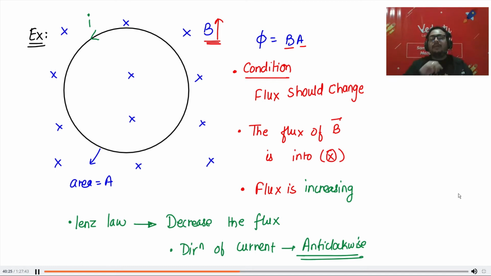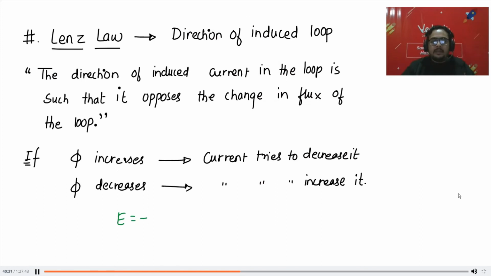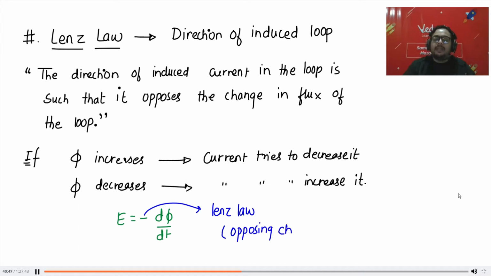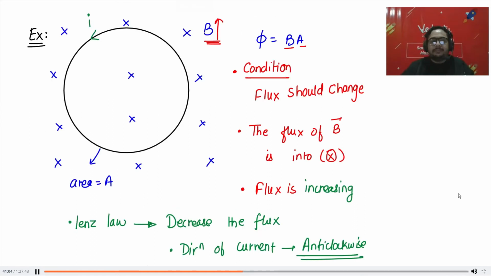So now you were asking me what is the significance of the minus sign. You know this is E is minus d phi by dt. This minus sign tells you about Lenz's law. Lenz's law is basically opposing change. So the EMF should be generated in such a way that it opposes the change. So the minus sign tells you about opposing the change in the flux. If your flux is increasing, it should try to decrease. If the flux is decreasing, it should try to increase. Alright, did you get it?